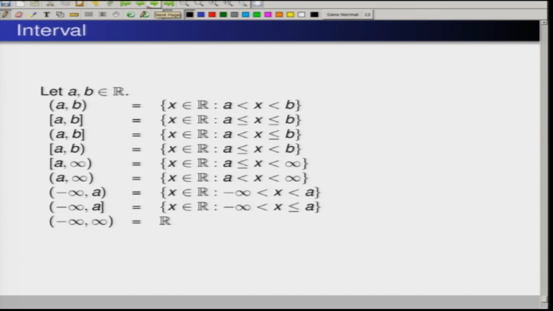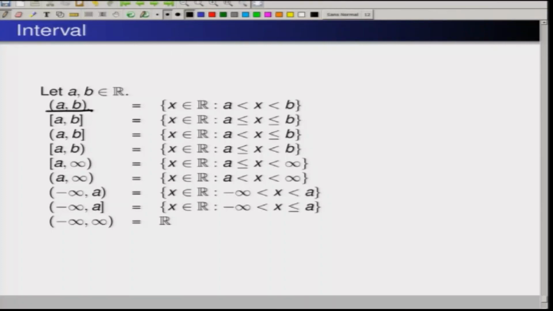And the interval from minus infinity to infinity is all the real numbers, which we also call an interval. So intervals can happen only in these types. First of all, they can be finite intervals or infinite intervals. In a finite interval there will be endpoints, which are either open or closed depending on whether you include those endpoints in your interval or not.